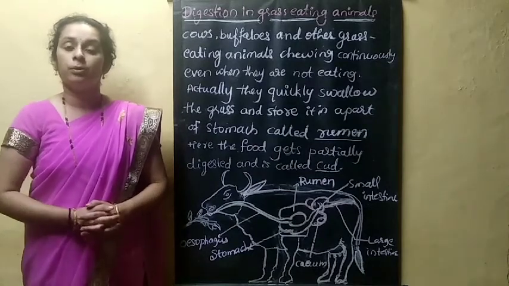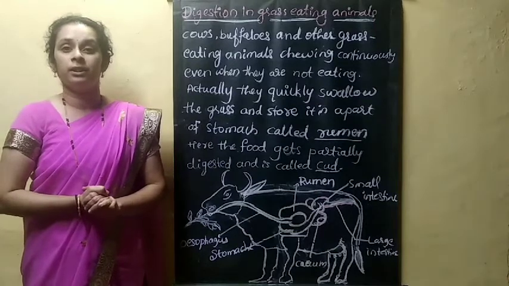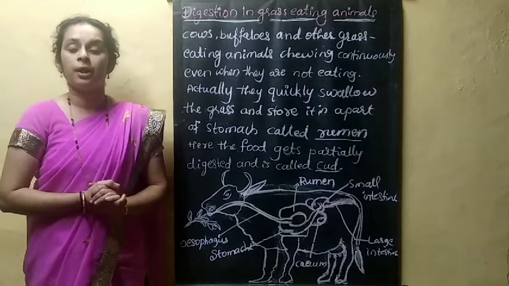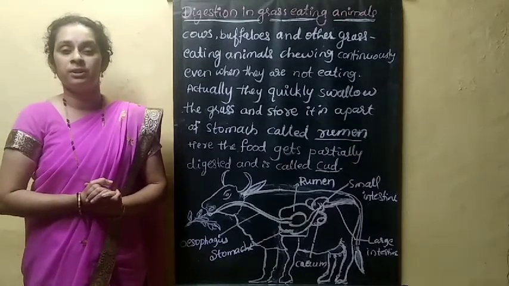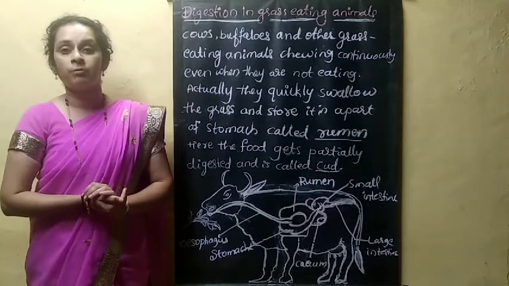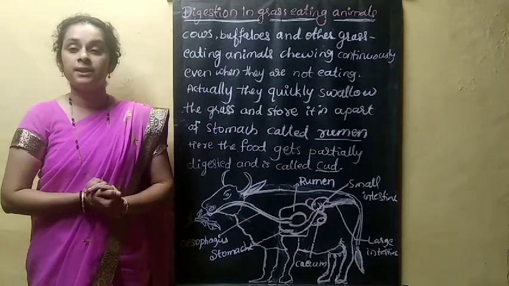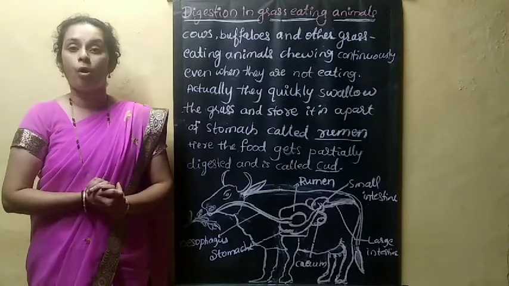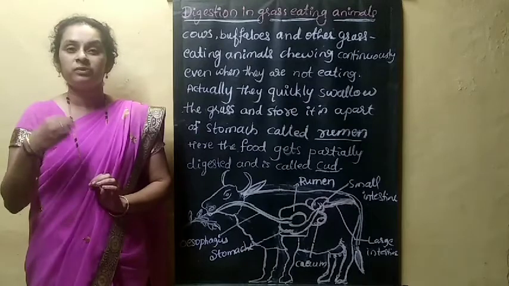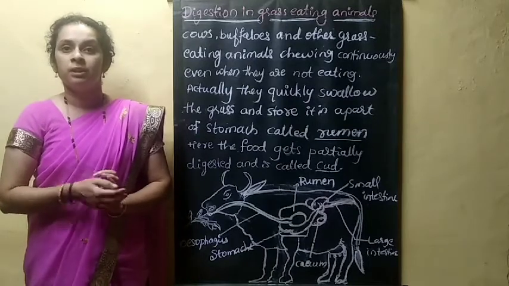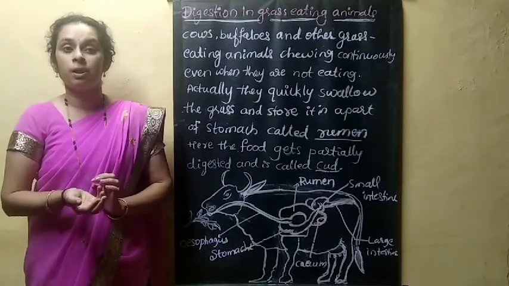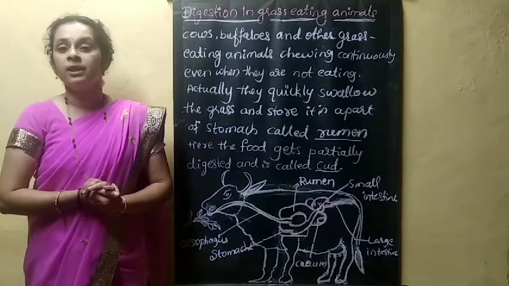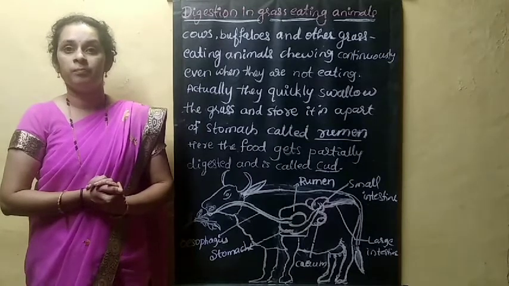In the last class, we studied digestion in human beings. In today's class, we'll discuss digestion in grass-eating animals. These grass-eating animals are also called ruminants. You are familiar with some of them. Examples are cow, buffalo, horse, rabbit, and others. Here, the digestive system is different from a human being. These animals have a different digestive system.